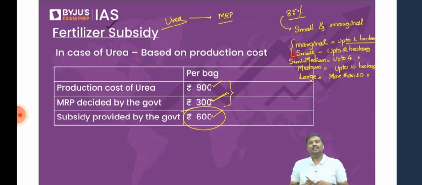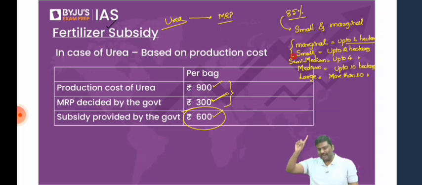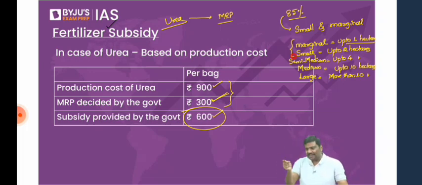Small and marginal. Now, most of the farmers, more than 85%, in fact somewhere around 86%, are small and marginal. So you think of it and let me know, do you think they will have a sufficient amount of money to purchase fertilizers at market prices? Point one. Think of it.